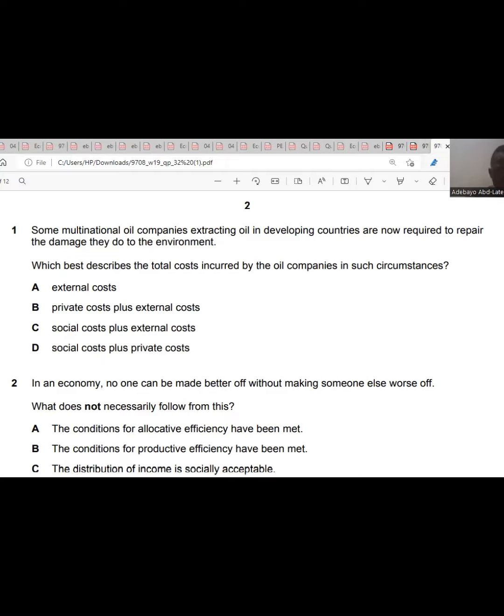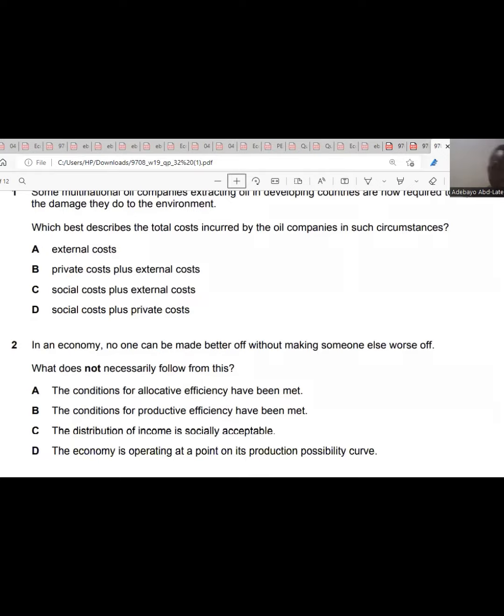The oil company has to pay damage, has to repair the damage caused through their own extraction. Then that is an external cost. And the cost they incur in the cost of operations also is a private cost. So the answer is B. So private cost plus external cost. That is the total cost incurred. The second one, the private cost is the cost incurred in the cost of operation. And the external cost is the cost that is as a result of the damage caused to the environment.